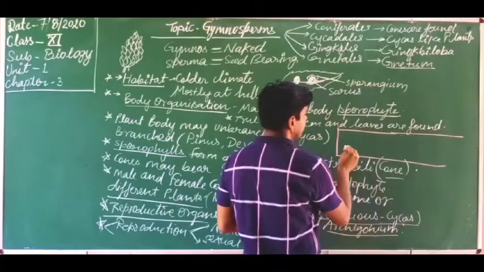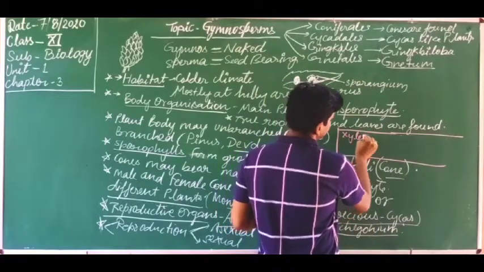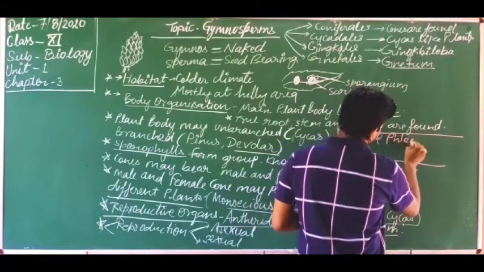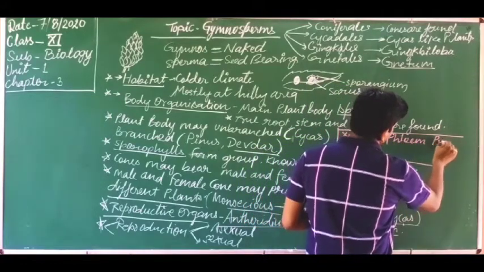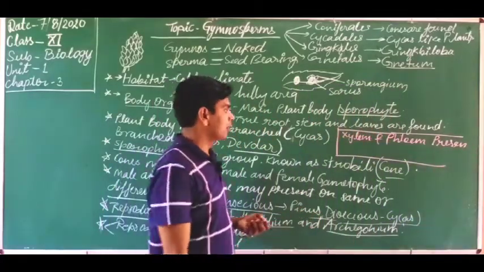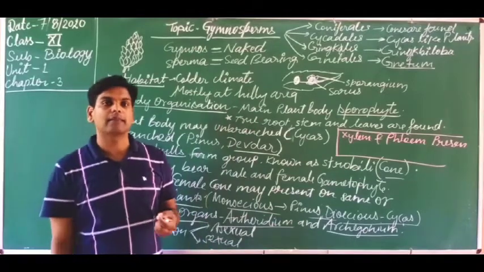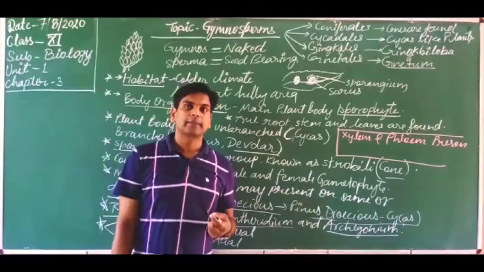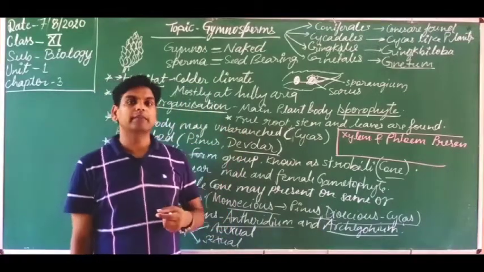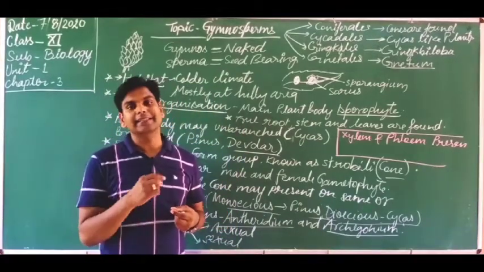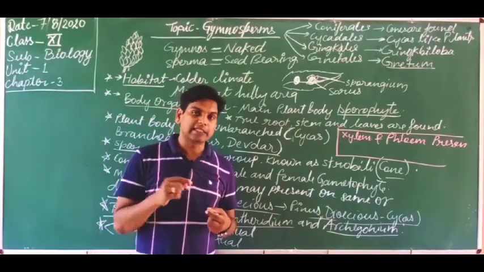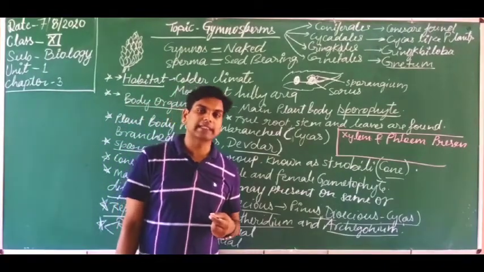Let's discuss, dear students, xylem and phloem are present. But here there is a little change in the phloem, because in 9th class you have studied plant tissue and complex permanent tissue. So in the phloem, dear students, the companion cells are absent. Companion cells are absent, and instead of companion cells, albuminous cells are present.